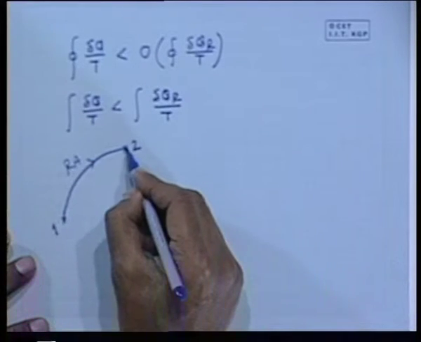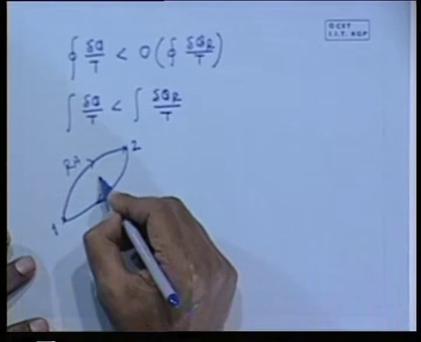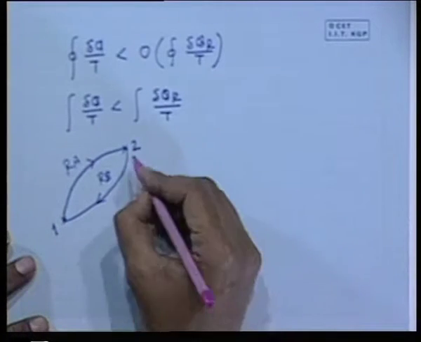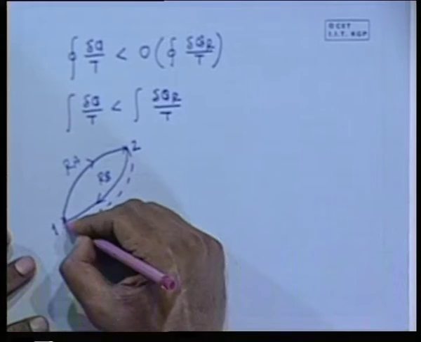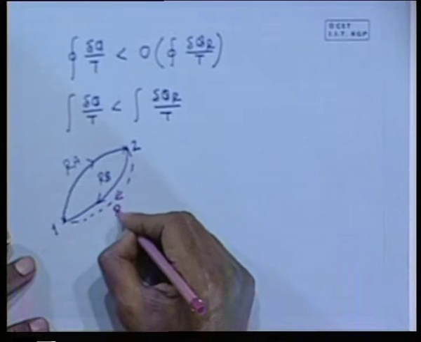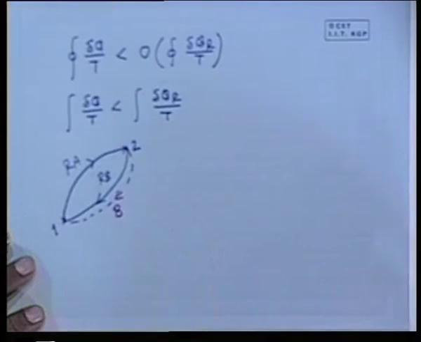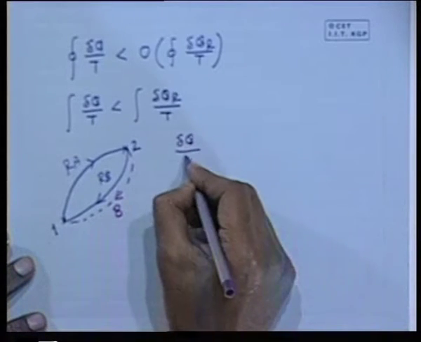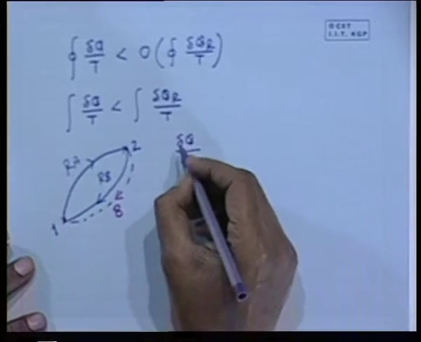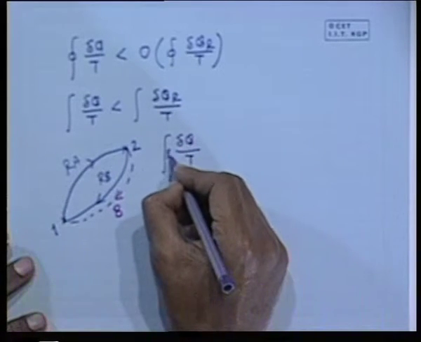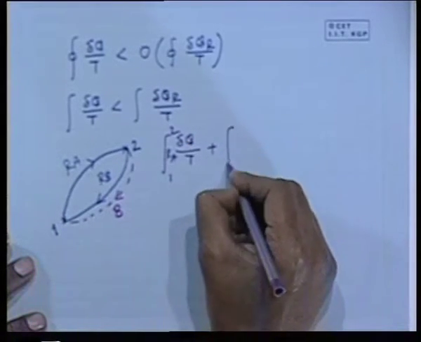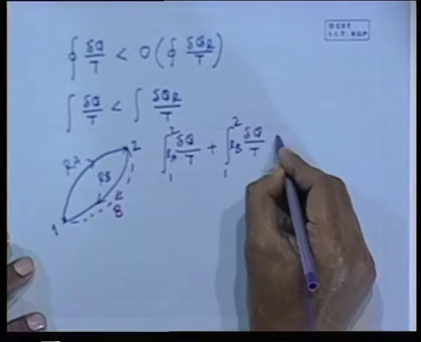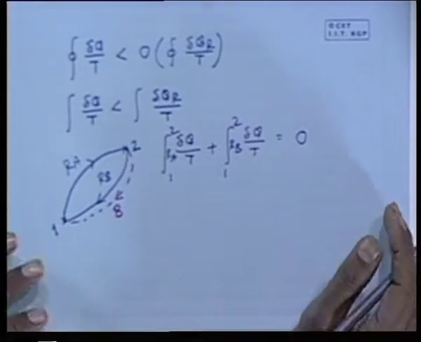While it comes back, let us consider another reversible path R B and join it by another irreversible path, natural path, that is simply B. Now, this R A and R B constitute a reversible cycle, so that delta Q by T in path R A, that means we can write 1 R A 2, plus delta Q by T 1 R B 2 is 0. Very simple proof, but I have to do it.